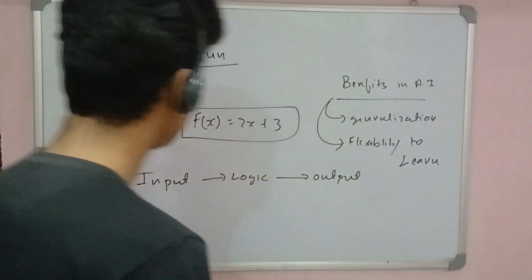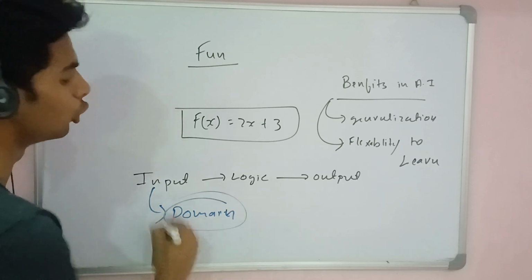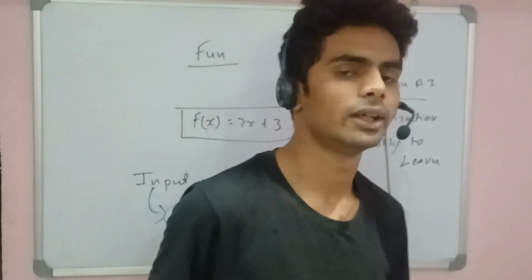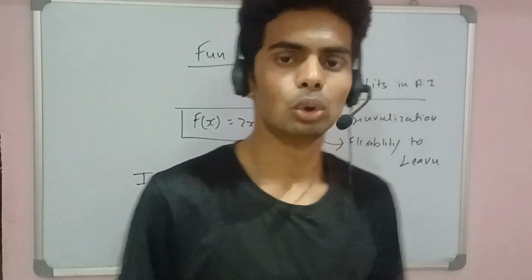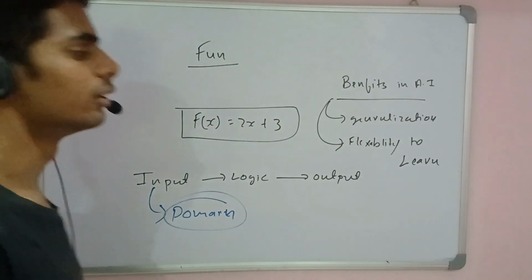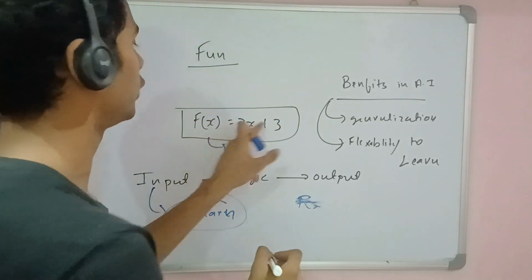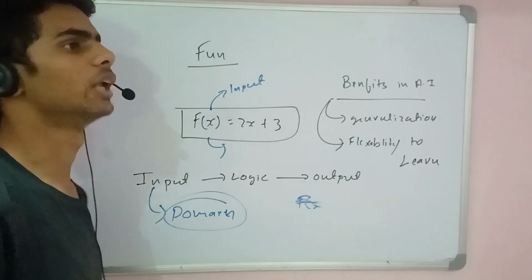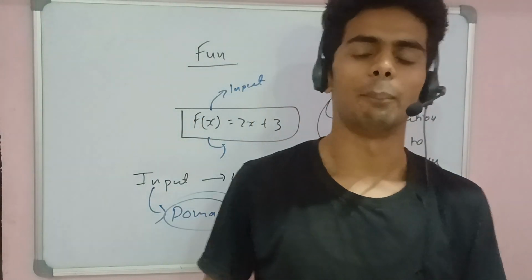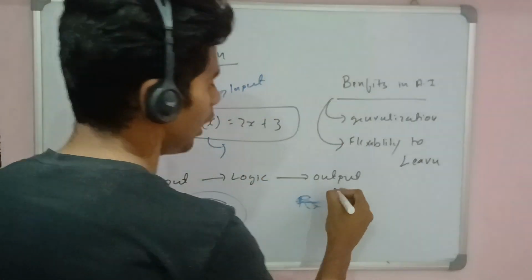This input is also called the domain, because all possible inputs of the particular function are called the domain. Suppose, as the best example, f(x) = 2x + 3. Here x is the input, and all possible inputs, like all real numbers, are part of the domain of this function. That's called the domain, and the output is called the range.